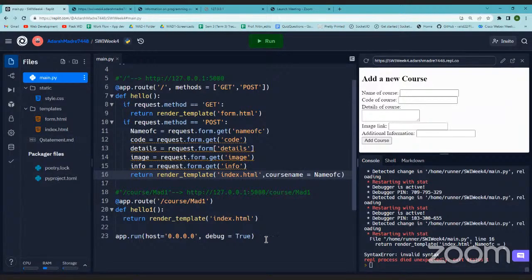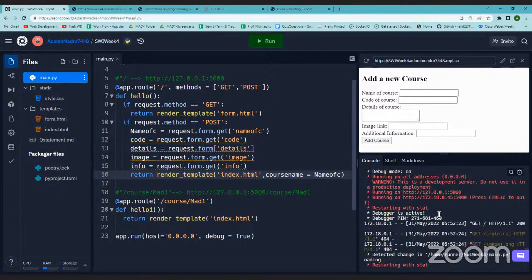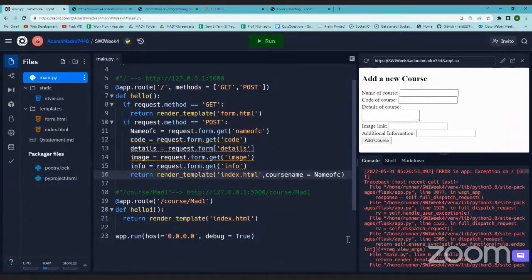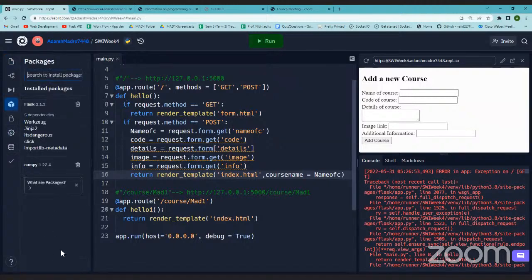Sir, where is it visible whether Jinja is installed or not? Without going to the cell, is there some hidden folder? Wait, let me see. Yeah, see the packages. You see five dependencies: Werkzeug, Jinja 2, ItsDangerous, and Click, which we are not using. There is also NumPy installed. Dependencies means these packages have been installed in this folder. Is it so? Yeah, when you install Flask, these will get installed along with it.